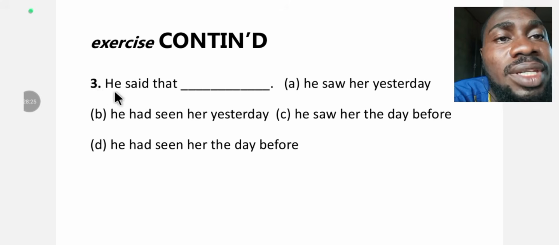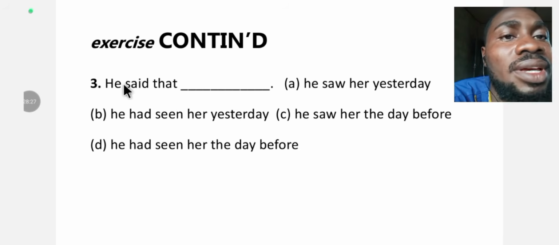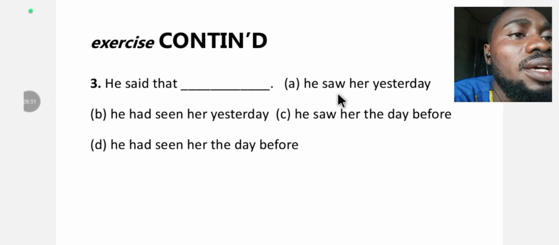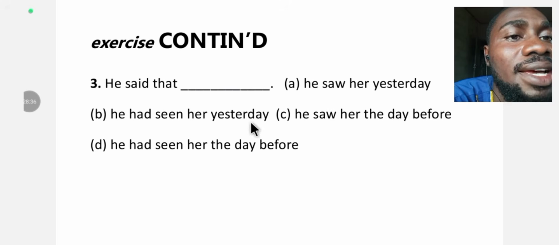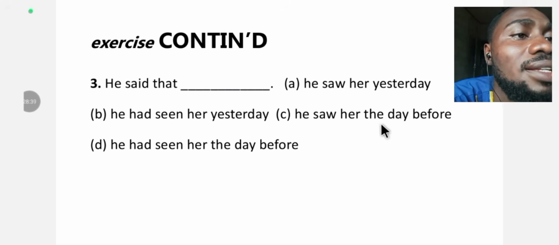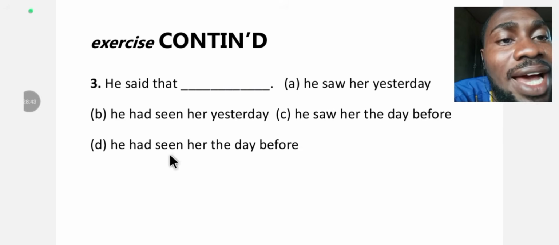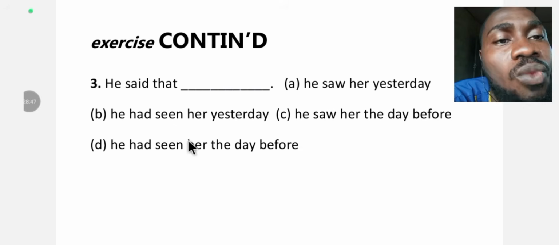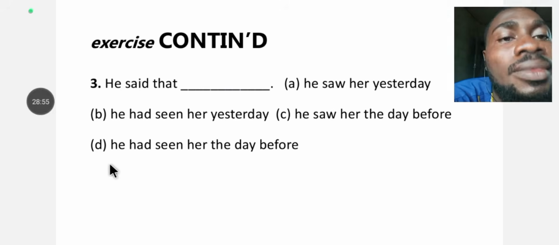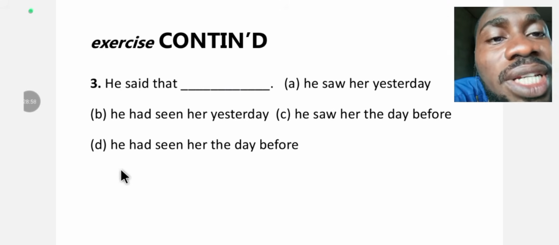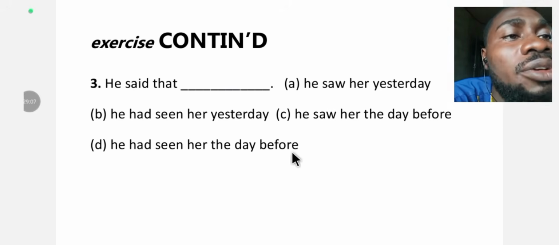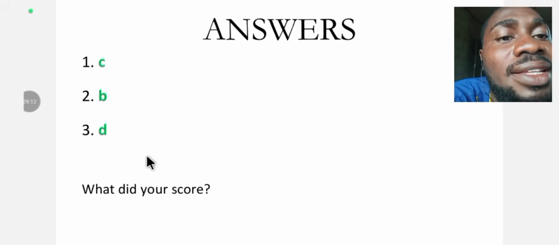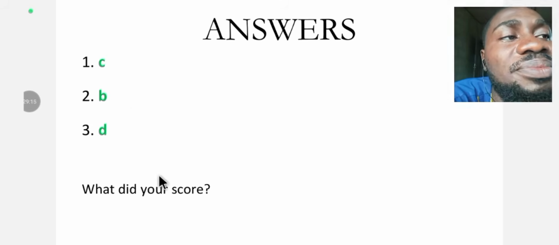Number 3. He said that dash. A. He saw her yesterday. B. He had seen her yesterday. C. He saw her the day before. D. He had seen her the day before. What's your answer? You answered right. The correct option is D. He had seen her the day before. He said that he had seen her the day before. These are the answers. What did you score?